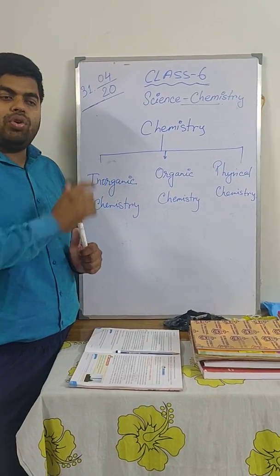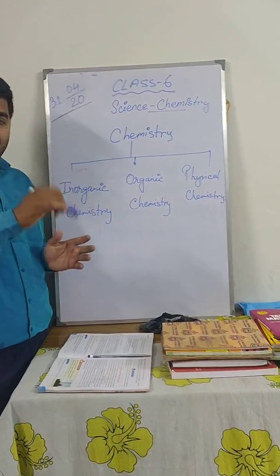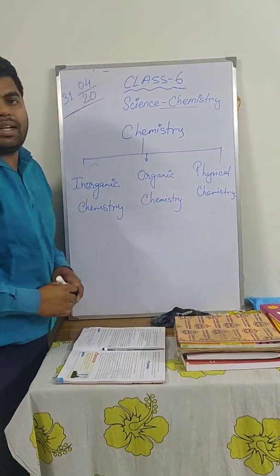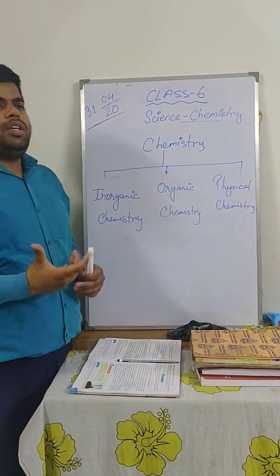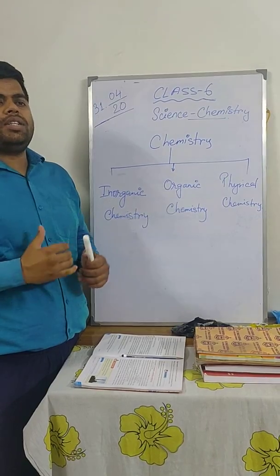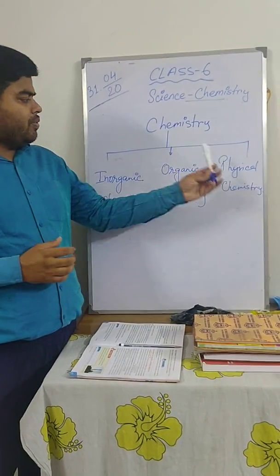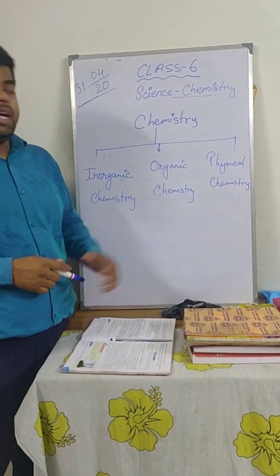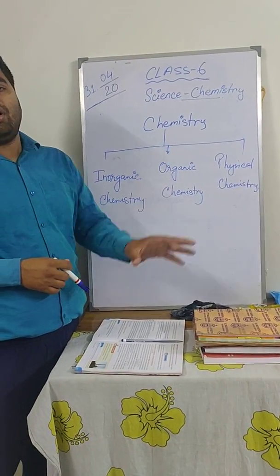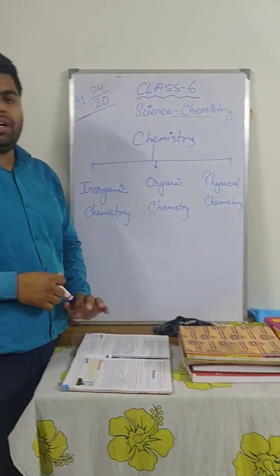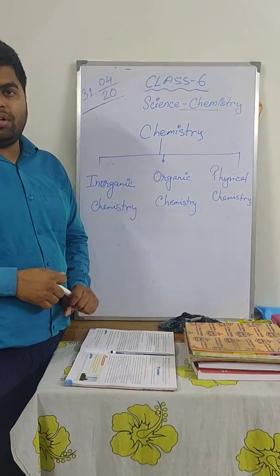The study of those properties is the study of physical chemistry. You must have heard that many scientists undergo many experiments, keeping in mind the physical properties and the chemical properties. The study of a particular matter regarding its physical and chemical properties is physical chemistry.